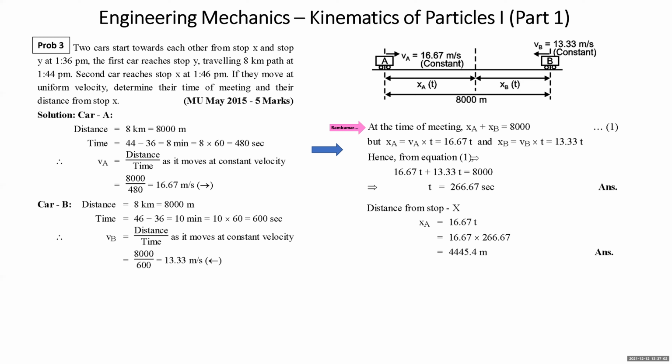From equation number 1, XA is 16.67 T. All right. And XB is 13.33 T. Substitute the value of XA and XB, you'll get the time T. Then the distance from position A of car A is XA, which is VA into T. VA is 16.67 and T is 266.67. So total distance covered by car A from initial position is 4445.4 meter.